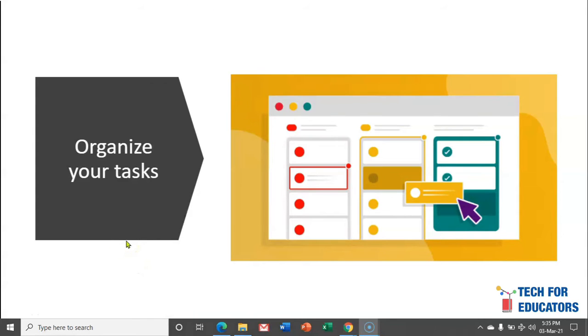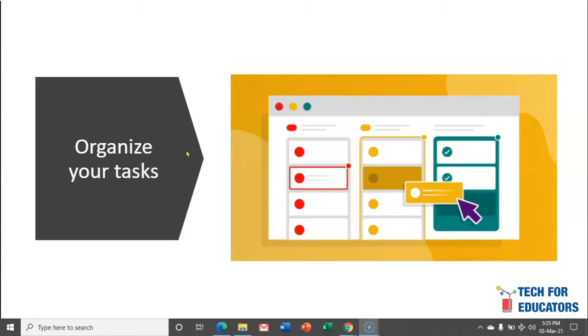Managing or organizing tasks is a very important function for all educators. All the educators perform various activities or tasks in a day. They are taking classes, meeting with parents, organizing events, checking homework, preparing the lesson plans, and once they come home, sometimes they are teaching, sometimes they are learning, and doing different other activities.